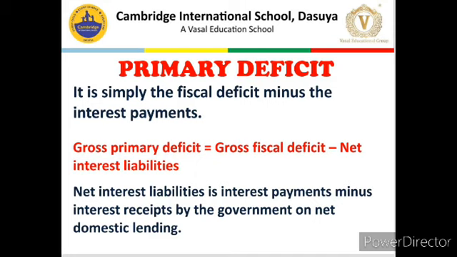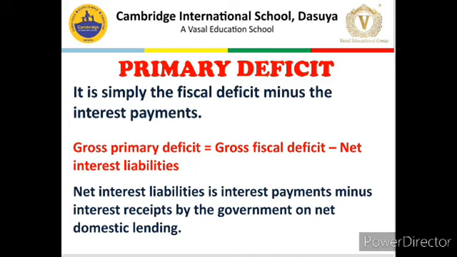For example, if government is borrowing 240 crore rupees in the current year, and out of that, current borrowing requirements are 200 crore plus 40 crore is the interest payment which government needs to make for the borrowings it had done earlier. Means earlier government borrowed something and in current year government needs to pay 40 crore as interest.